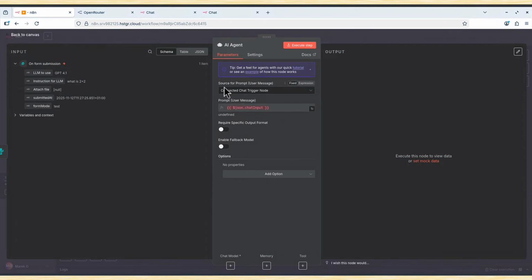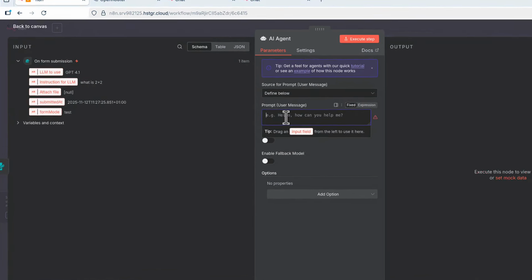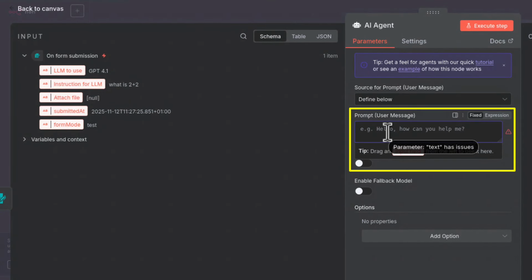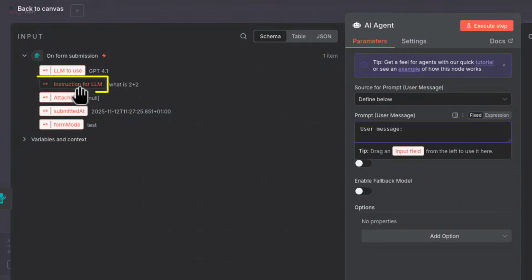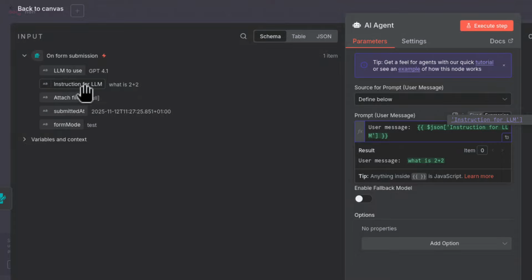So I say source for prompt, I use that drop-down menu and I change it to define below. And here in this window, it's very basic, it will be user message, and I will just drag this field, instruction for LLM. This is what I said, what is 2 plus 2, yes? This is my question to my LLM model, to my AI agent that will use the LLM model. So I simply drag this field here. User message is whatever is in this field, instruction for LLM.